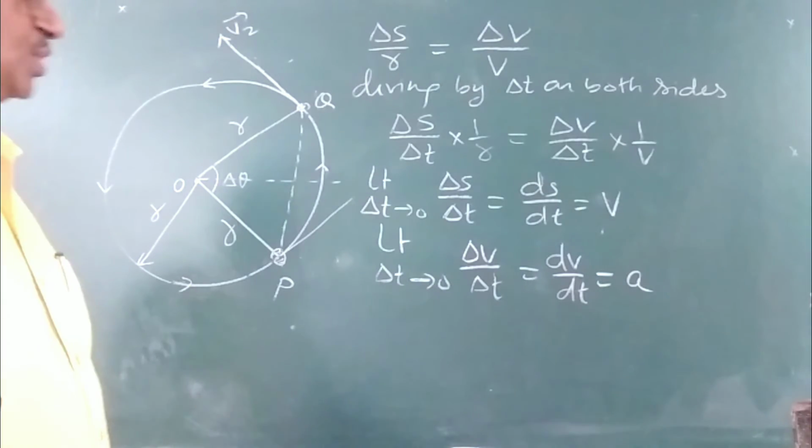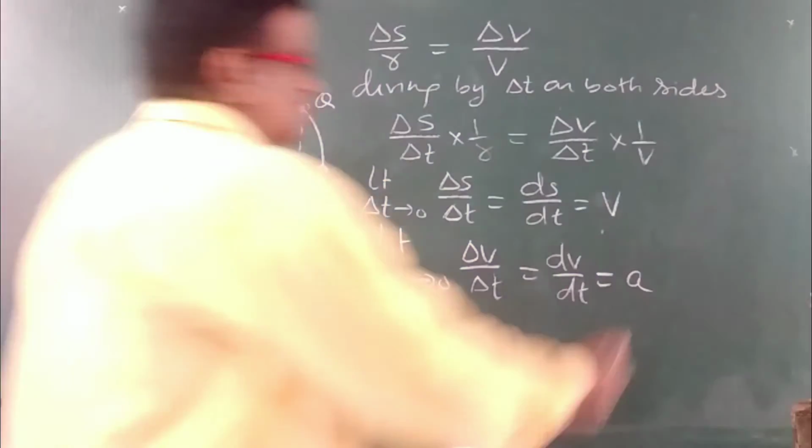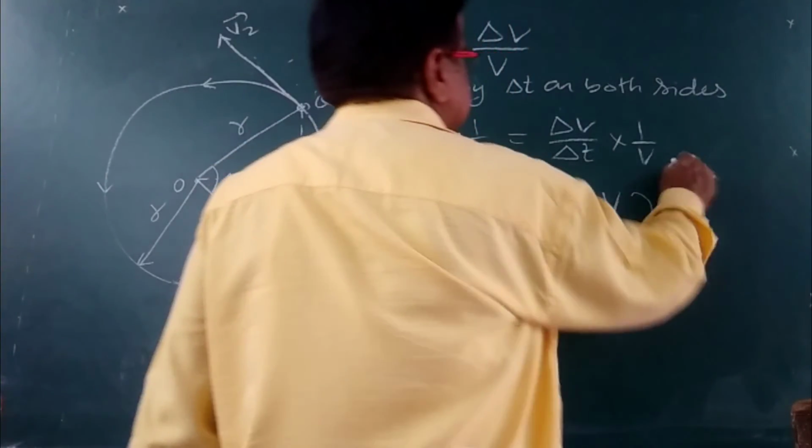So acceleration is denoted by A. These two will be substituted in this equation.